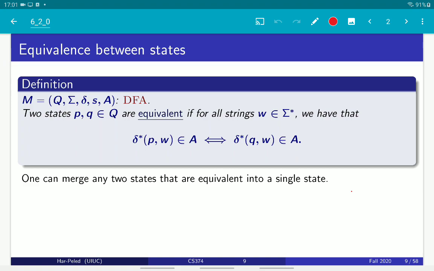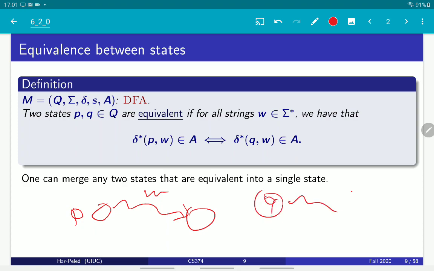Given a DFA, we define two states P and Q as equivalent if for any string W, we start from P and we go with W, right, we feed it into the DFA, we end up in a state. And if we start from Q and we feed it string W, those two states that they end up with, the P state and the Q state, are either both accepting or both not accepting.